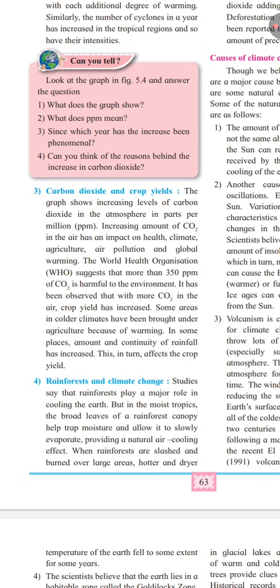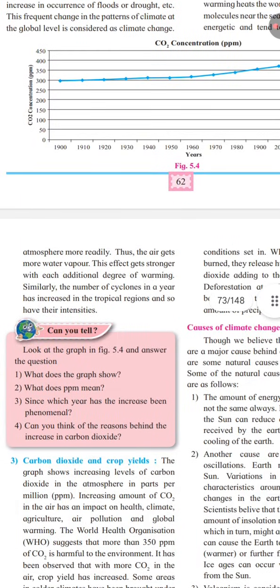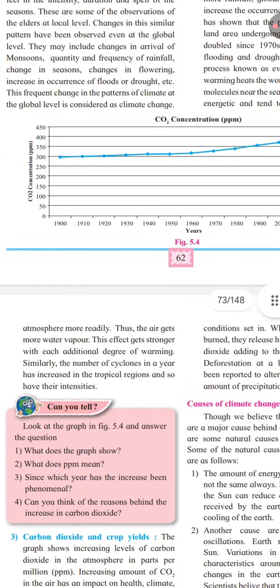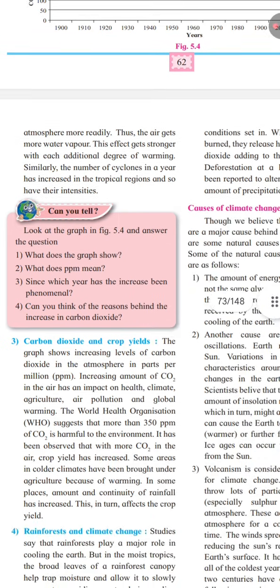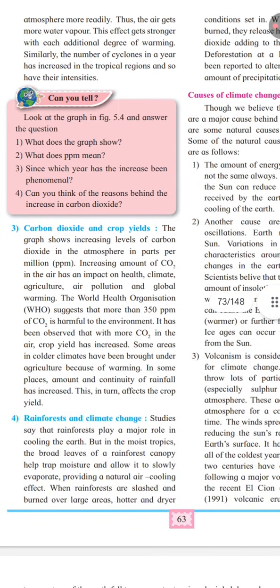The graph you can see, figure CO2 concentration ppm, 5.2, shows increasing levels of carbon dioxide in the atmosphere in parts per million. So increasing level of carbon dioxide, CO2, in the atmosphere is measured in parts per million, ppm.